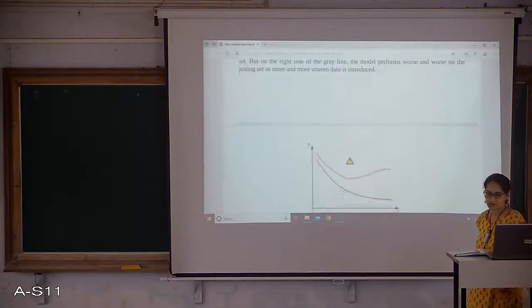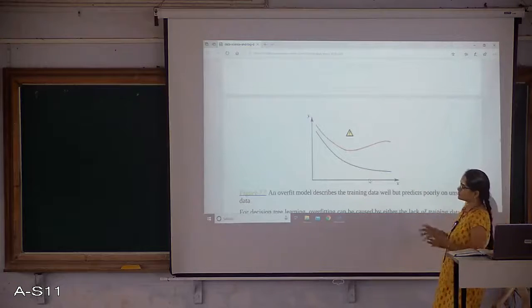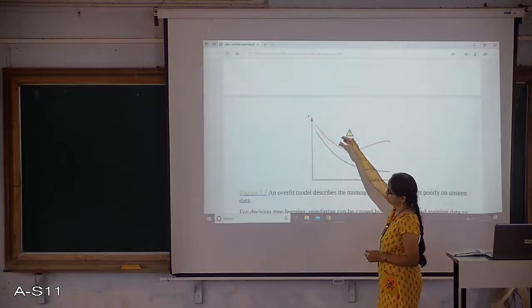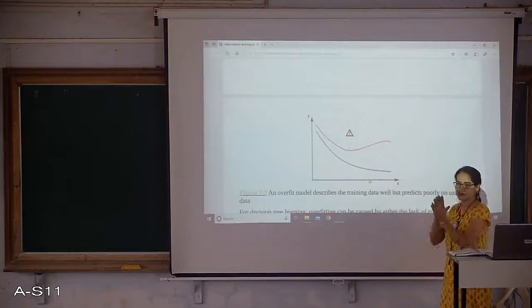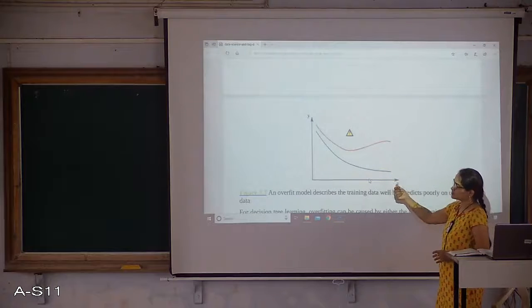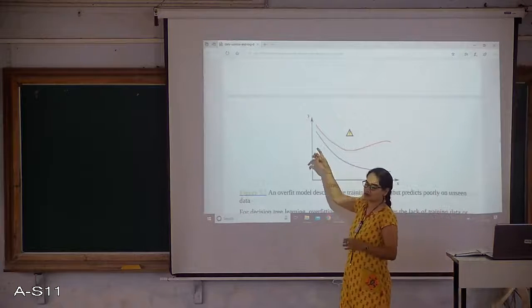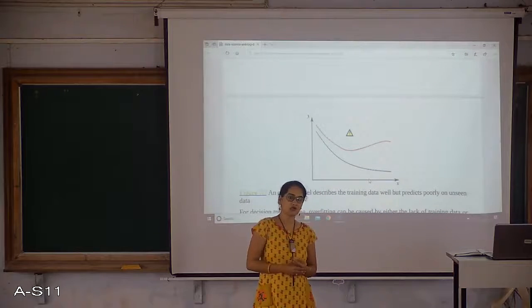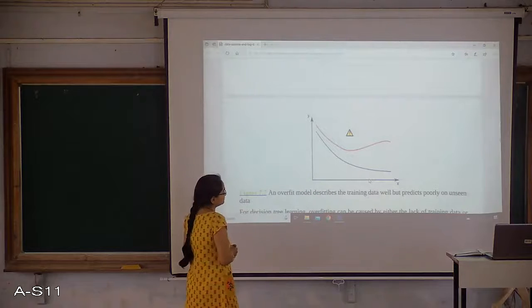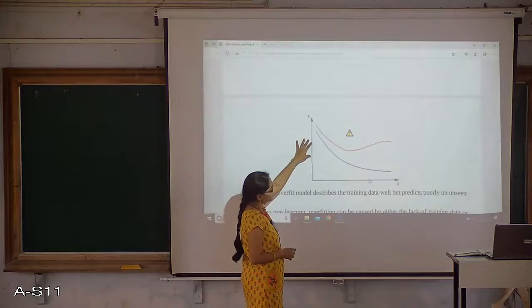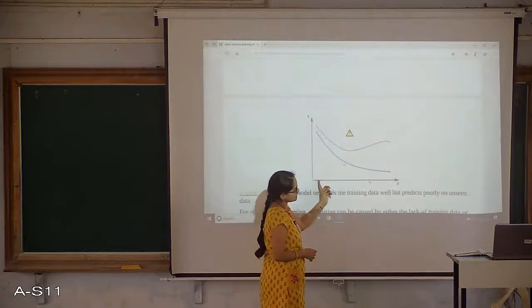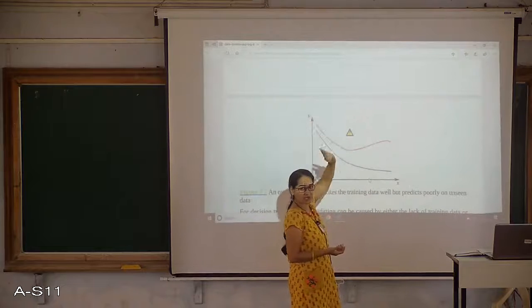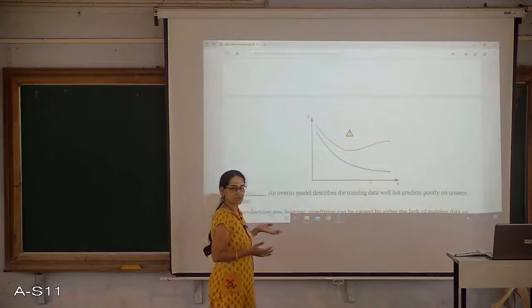One example they have given: I have some x variables, and based on that I am deciding the y. So x is my input, y is my output. Based on the x value, I am deciding the y value. Those are the set of input variables, and y is the outcome variable. The output decision I am making doesn't mean that when I increase the number of inputs, I am going to get the best y value. It's not true every time, right? It depends on the data set again.